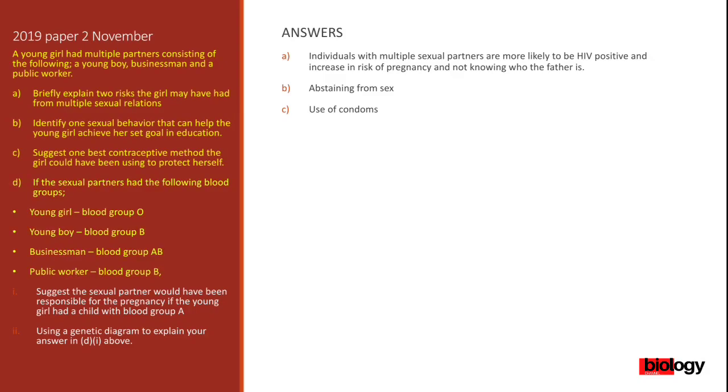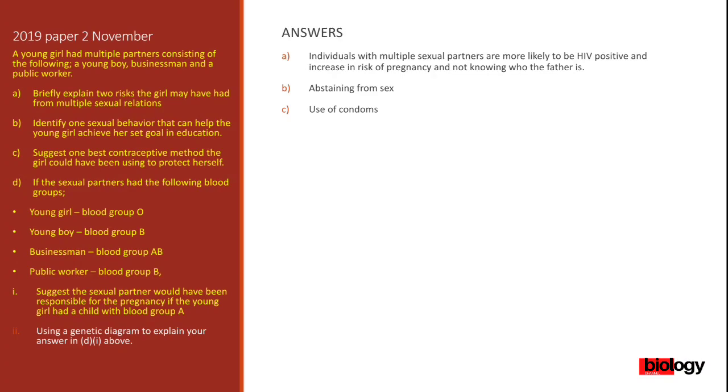If the sexual partners had the following blood groups, so we've got the young girl who is blood group O, young boy blood group B, the businessman is blood group AB, the public worker is blood group B. Suggest the sexual partner who would have been responsible for the pregnancy if the young girl had a child with blood group A. So this young girl is blood group O according to the data that we have been given.